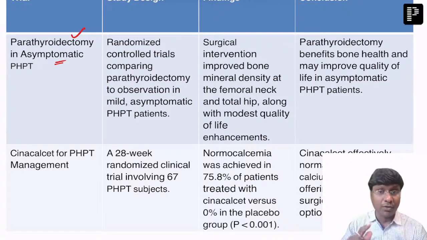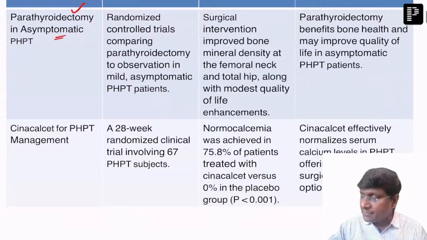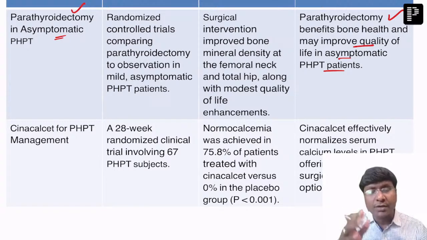The conclusion of the RCT was that parathyroid adenectomy benefits bone health and improves the quality of life in asymptomatic primary hyperparathyroidism.